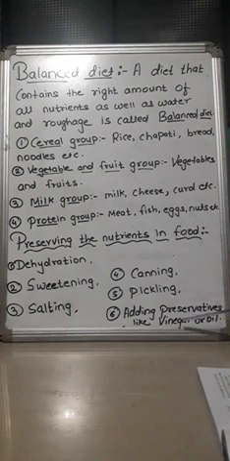And the last is that some of the food items are preserved by putting some preservatives like vinegar or oil. So these are the different ways by which you can preserve the nutrients and the food, which are very very important. Is it clear, children? So this is balanced diet, the food groups according to the balanced diet and preserving the nutrients. Now we shall proceed to the next part of this lesson,